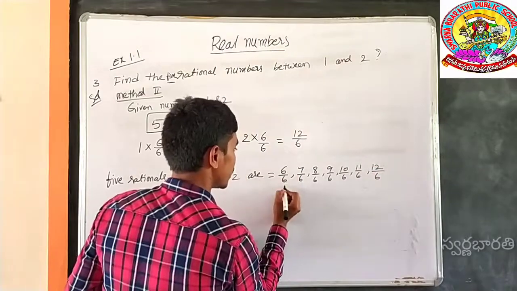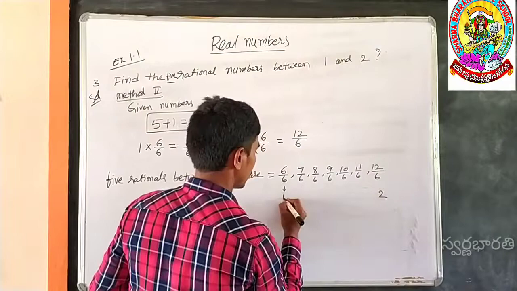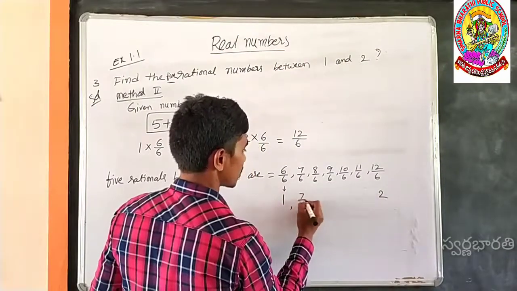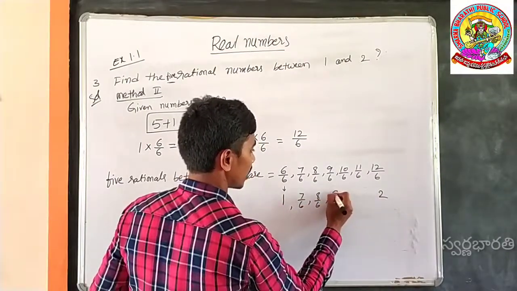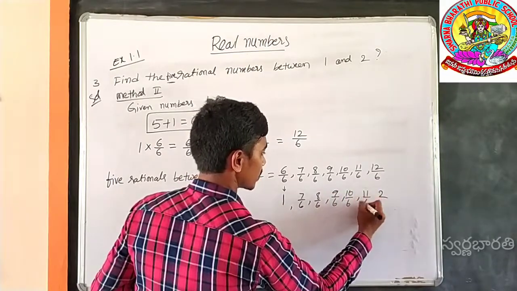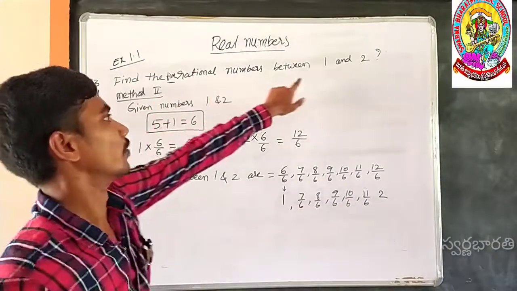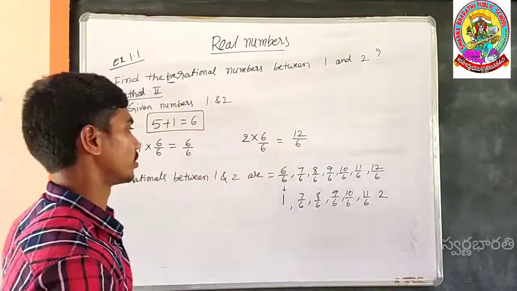Here 6 by 6 means 1, 12 by 6 means 2. In between rational numbers are 7 by 6, 8 by 6, 9 by 6, 10 by 6 and 11 by 6. These are the rational numbers in between 1 and 2. This is the second method.